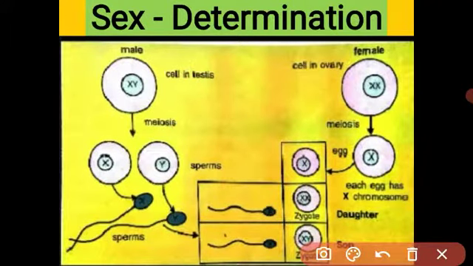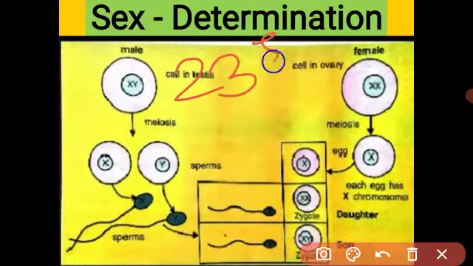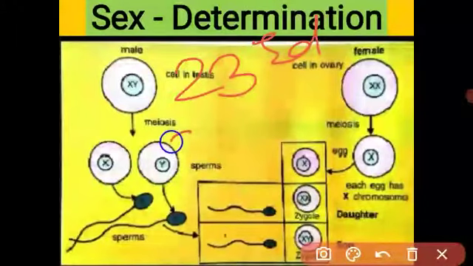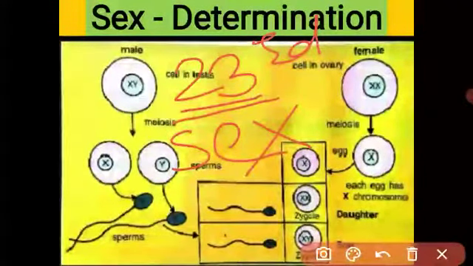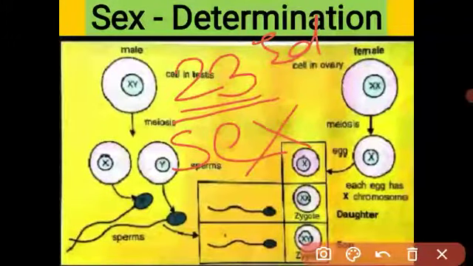And the last, 23rd pair of chromosomes is called the sex chromosomes, and this 23rd pair is responsible for determining the sex of the offspring, means whether a baby boy or a baby girl will be produced. Got it? How does it happen?